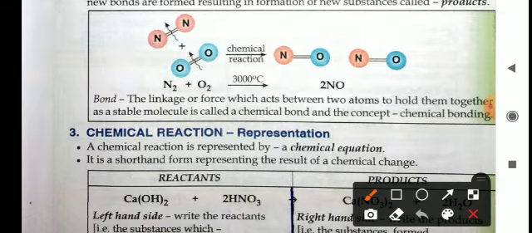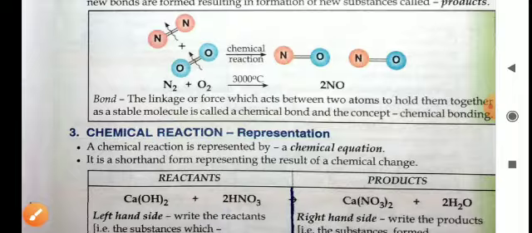Bonds, what are the bonds? The linkages are forces which act between two atoms to hold them together. So what is the bond? Bonds are basically the force of attraction or the linkage which holds the atoms together as a stable molecule. It is called a chemical bond, and the concept is known as chemical bonding.